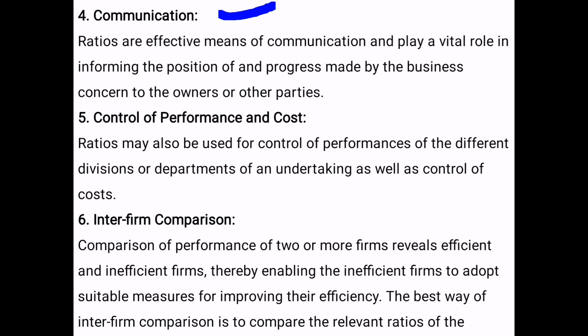After that, control of performance and cost. If through the identification of ratios the organization comes to know that a certain amount of cost has increased compared to the last year or compared to the expected amount, then it will be advantageous for the organization.